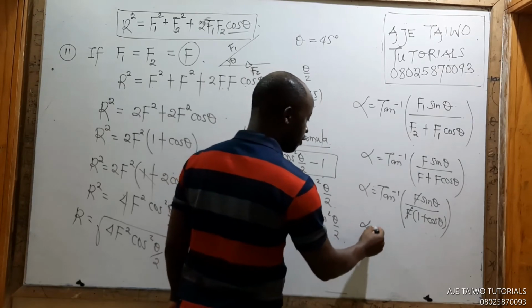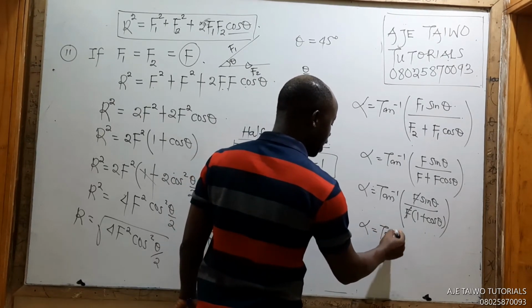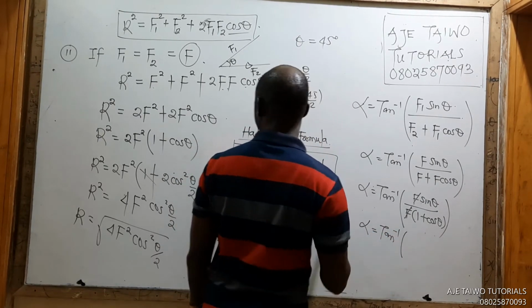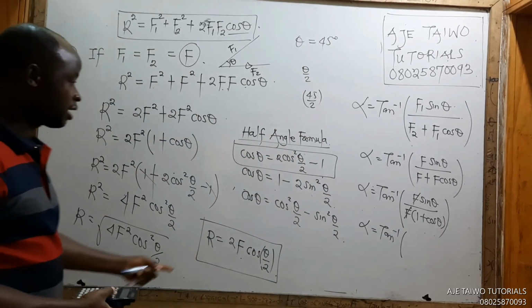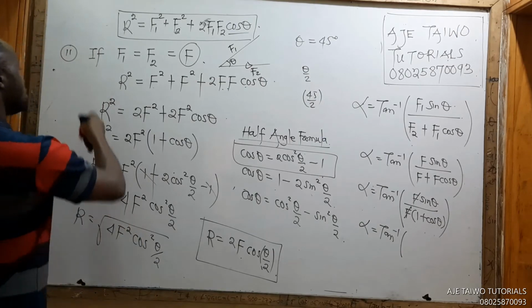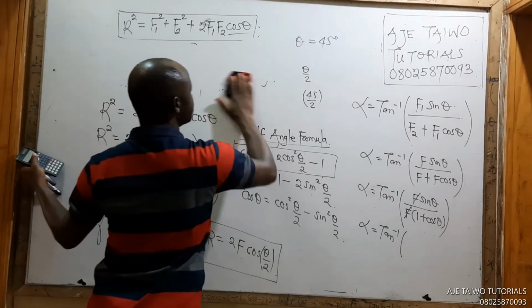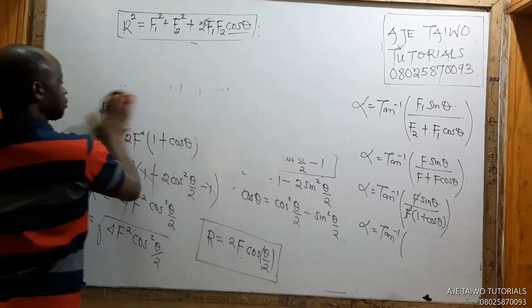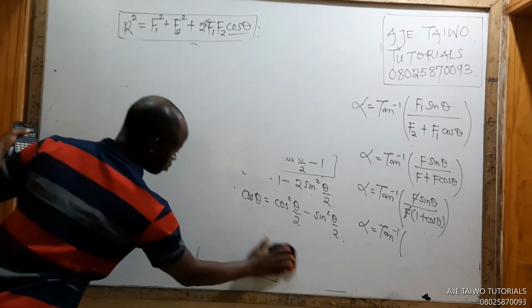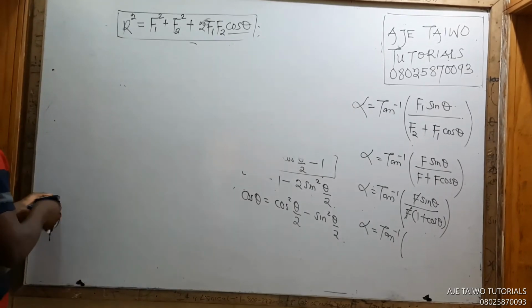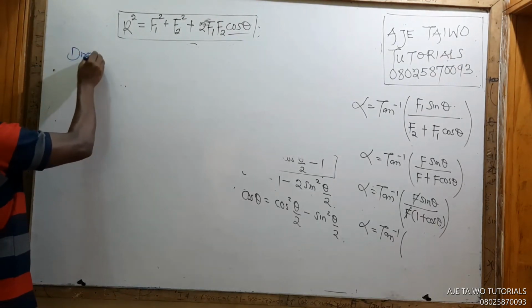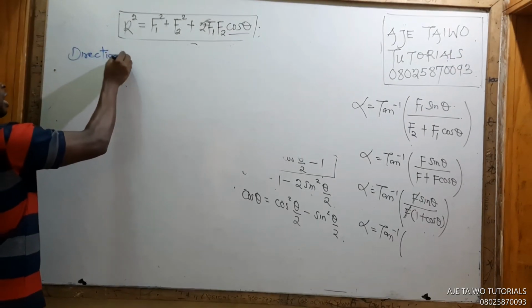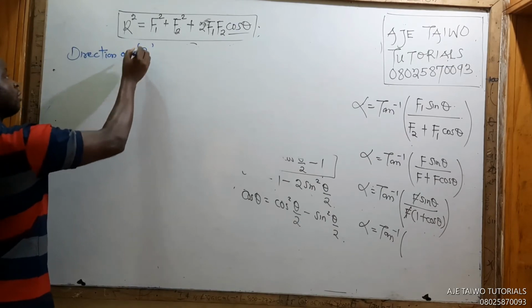So what do we have left? Alpha equals arctan of, I have to rub this and continue because it will be a bit longer. As you can see, these are resultants. I want to get the direction of our resultant now. Let me start over again: direction of resultants for the second condition.